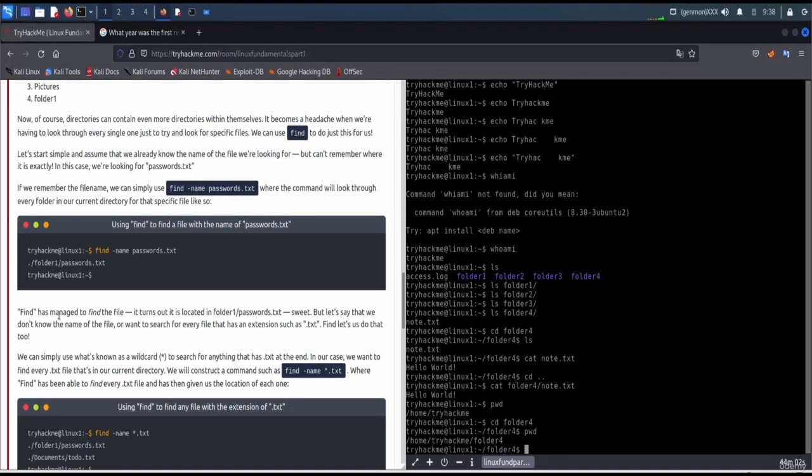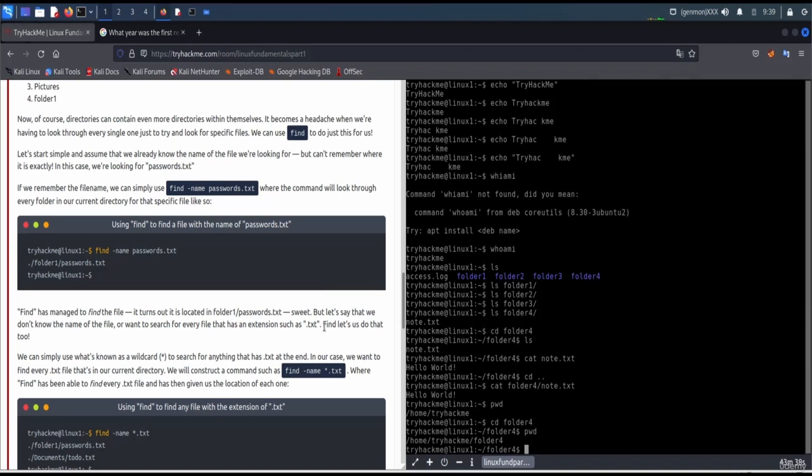Find has managed to find the file. It turns out it is located in folder 1, passwords.txt. Sweet. But let's say that we don't know the name of the file, or want to search for every file with an extension such as .txt. Let's do that too.